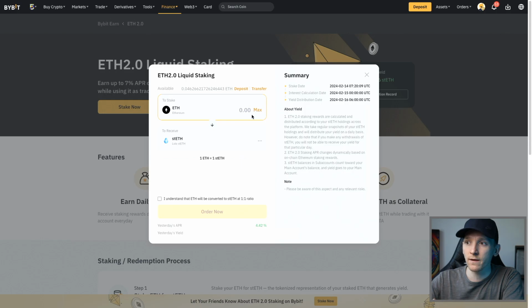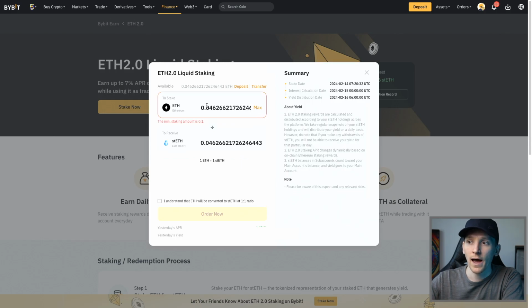So what you do is you stake an amount of Ethereum on here, and it says, yeah, sure, we'll stake that and we'll turn it into stETH and we'll put that into your account. And you can see the APR that you're getting in your account right here. So that is actually a much cheaper, faster way to do things. And you don't have to use blockchains. But of course, you need to have your assets on a centralized exchange. So you have to trust the exchange that you're using.